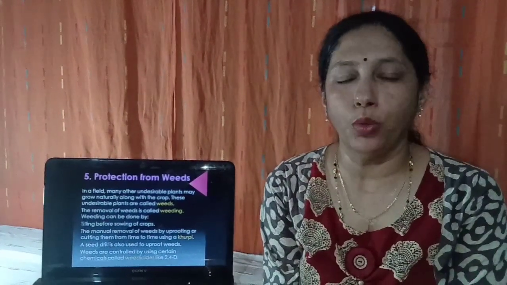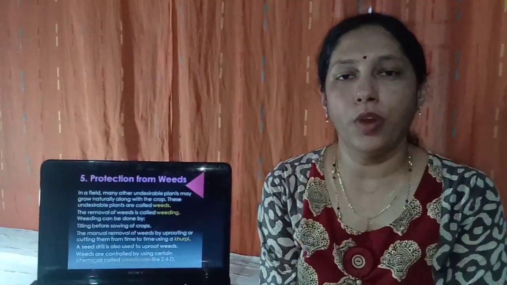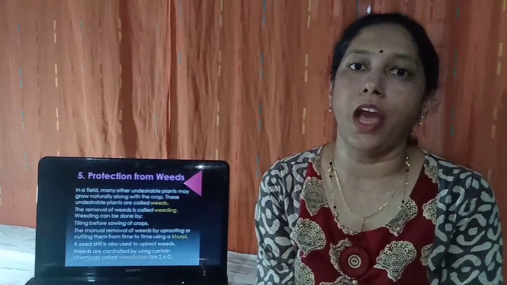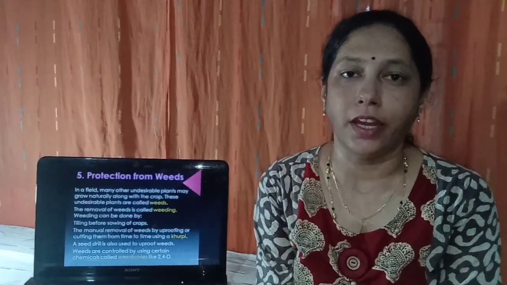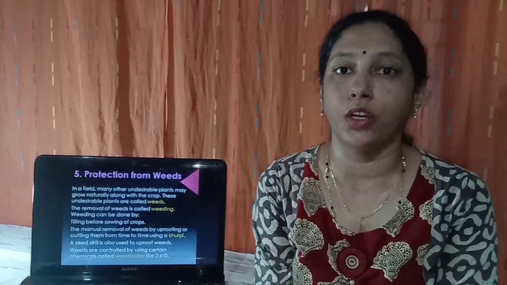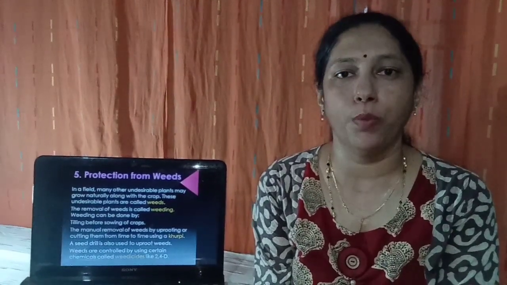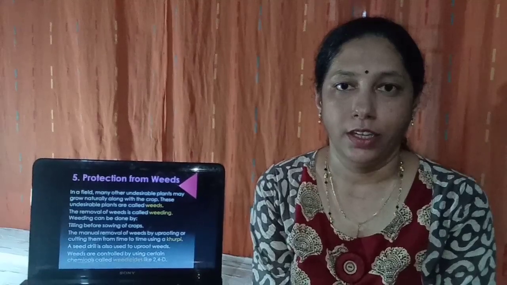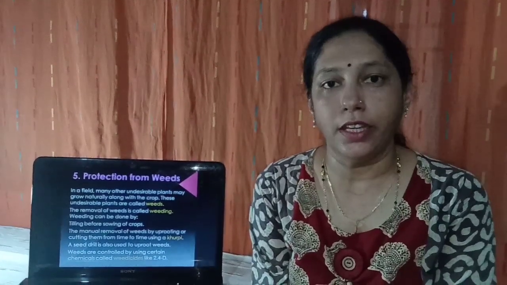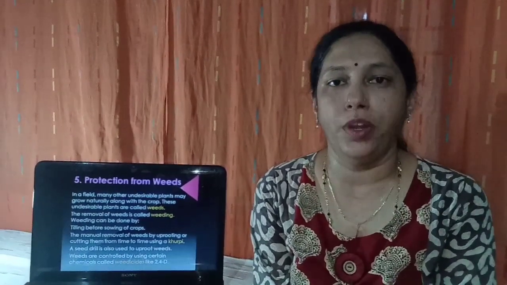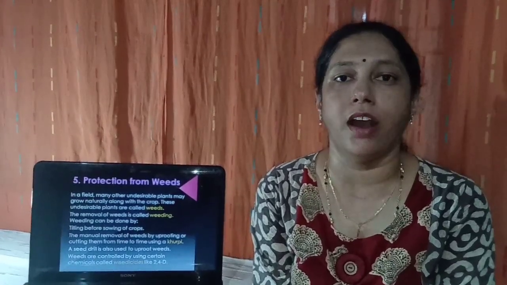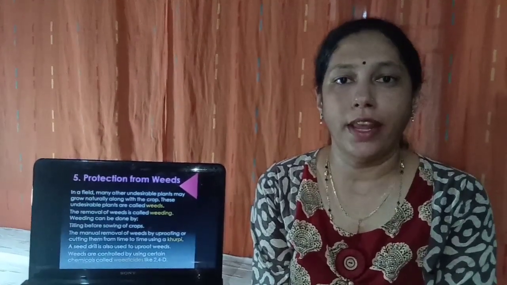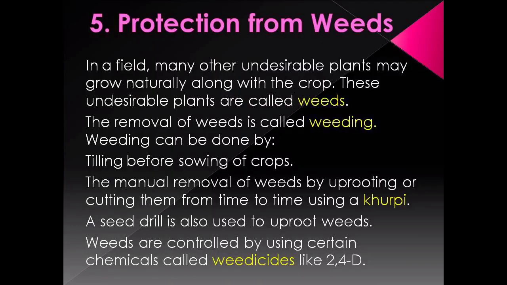Another method includes the manual removal of weeds either by uprooting them or by cutting them close to the ground using a khurpi. A seed drill can also be used to remove the weeds. And the third method is use of weedicides. Weedicides are the chemicals which are killing the weeds. For example, 2,4-D.